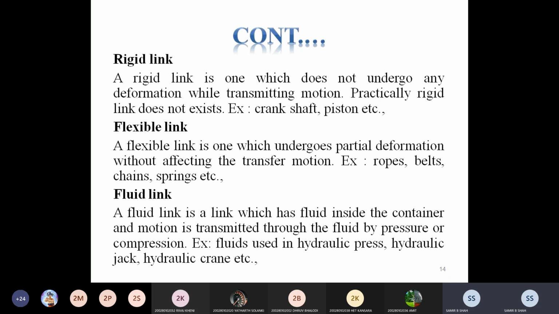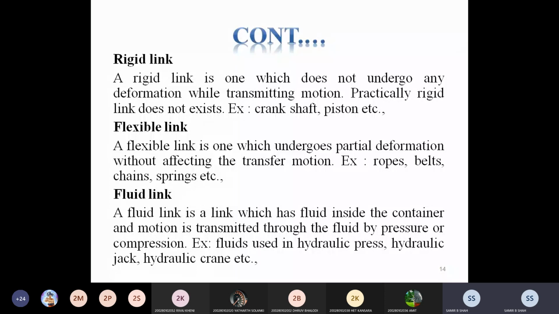Practically, this kind of link does not exist, but we consider it, or we talk about an example. The crankshaft and piston are considered as rigid links, if we assume that sometimes they do not deform. So at that time, crankshaft and piston are good examples of rigid links, which do not deform while transmitting the motion.